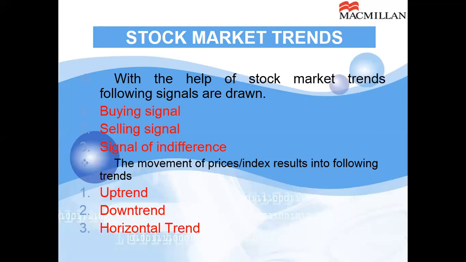We can make the decision about buying, selling, or a signal of indifference. So these trends help us in taking the signals, whether it is time to buy the share, time to sell the share, or remain indifferent.